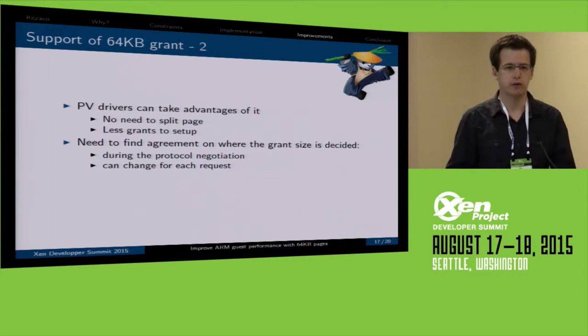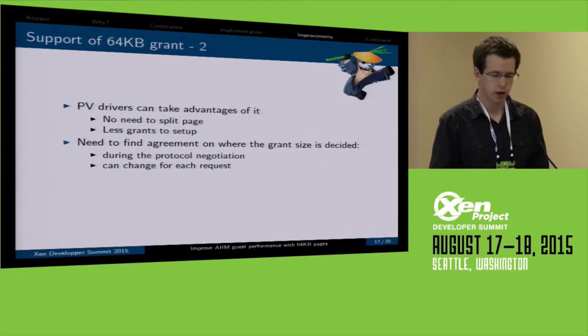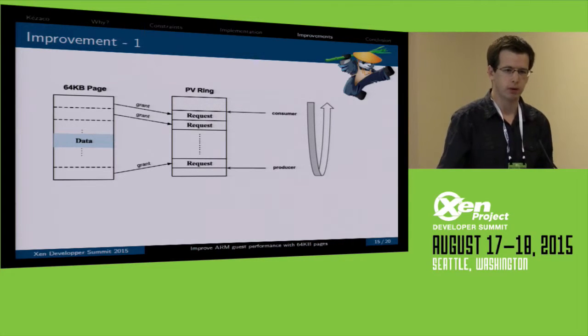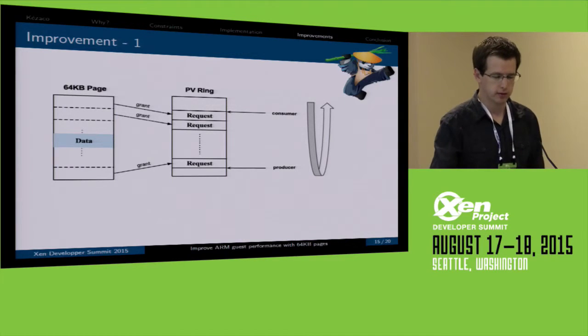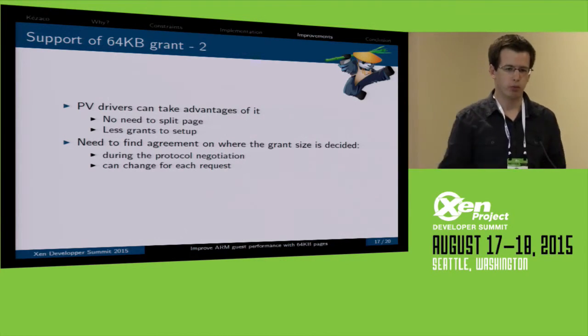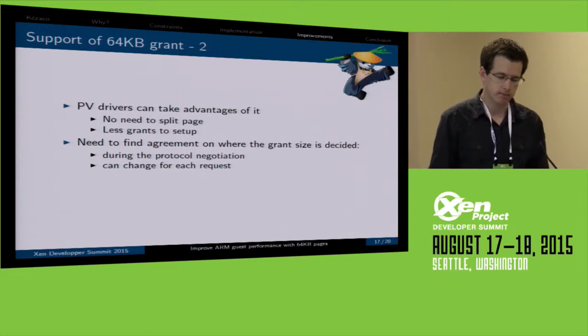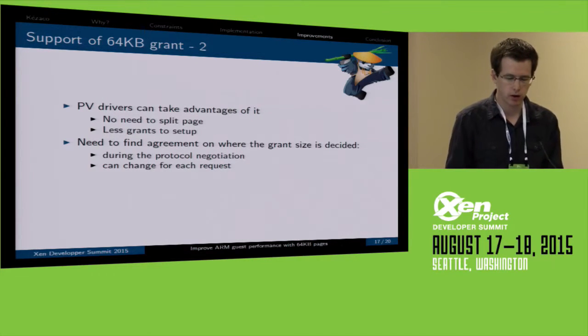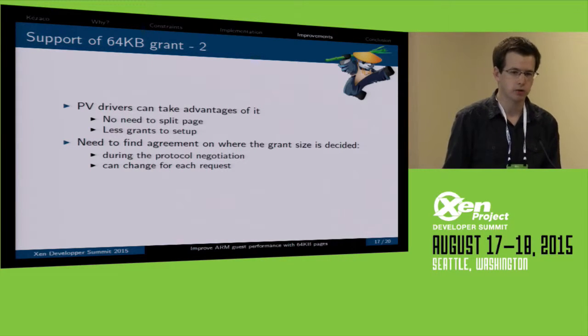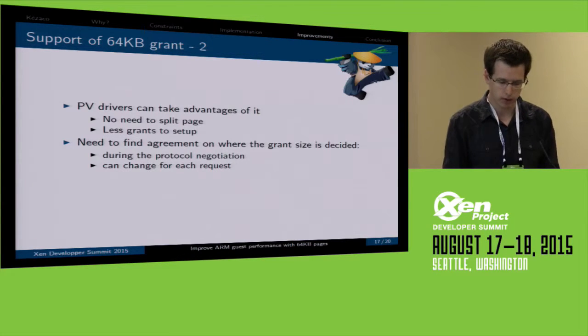The other solution is that we may want to pass only 4K instead of 64K, because you have less data and you don't want to pass the whole page. That can be done at each request. To be honest, I don't think this is the right solution because it will still need more work in Linux for everything.